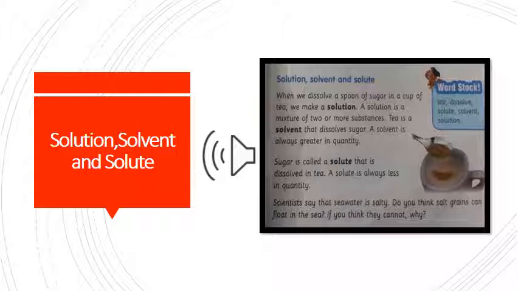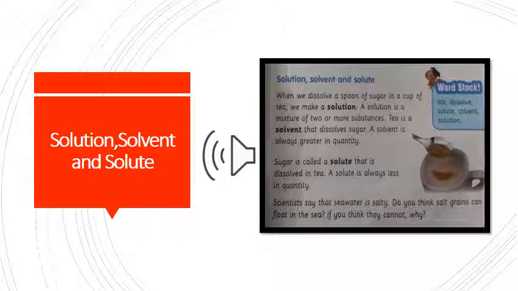When solute and solvent combine together, they give us a solution. For example, in a solution of tea, we have tea in a small quantity and water in a large quantity. When we dissolve the tea in water, we have a solution of tea.